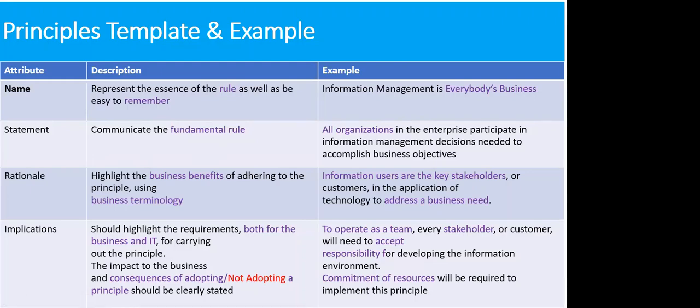Sometimes I come across enterprises that have principles that do not make sense. What does the name indicate? At least it must give some kind of meaningful name. It must have a rationale. It must explain why I'm using this one. What is the reason behind that? And implication. Implication means stating what the benefit or disbenefit is.